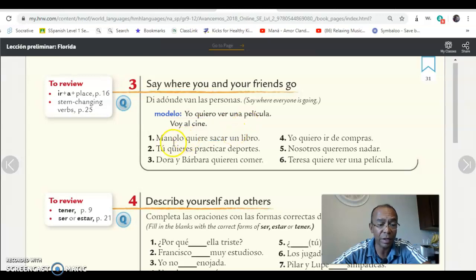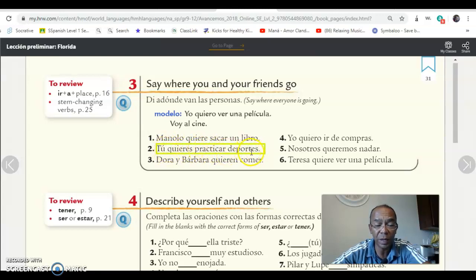So right here, you have, Manolo quiere sacar un libro. Manolo wants to take out a book. Where does he go to do that? He goes to the library, right? How do you say library? Biblioteca. So you will write va, because that will be the correct form for him, for one person, he, right? Manolo va a la biblioteca. So you do one, you write, and then you go to the next one.